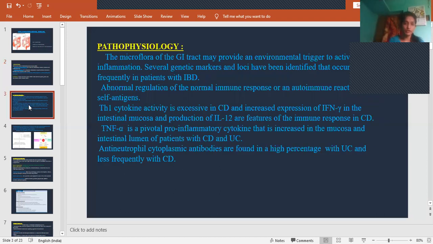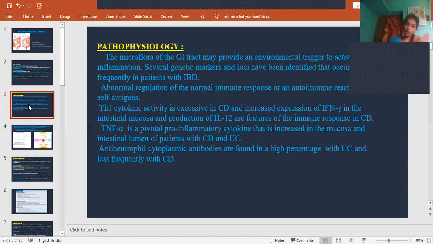Then coming to pathophysiology, what is the pathophysiology of inflammatory bowel disease? The microflora of the GI tract may provide an environmental trigger to activate the inflammation. The gastrointestinal tract is lined with useful bacteria.